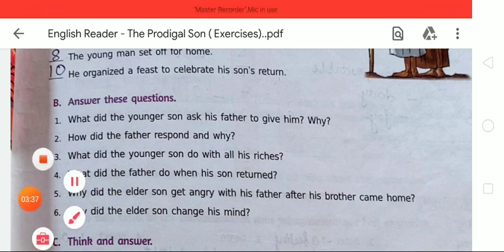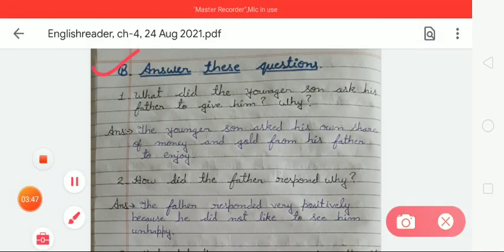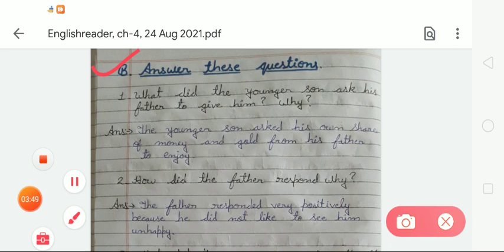So students, these are the questions. You must write these question answers in your notebook. Okay. So students, you have to write exercise B in your notebook like this. Answer the questions and note question number 1, that is: what did the younger son ask his father to give him? Why? So the answer will be: the younger son asked for his own share of money and gold from his father to enjoy.